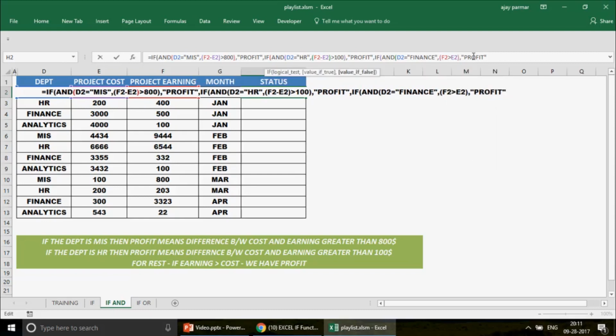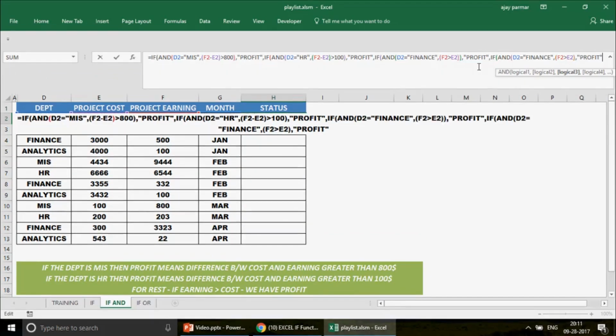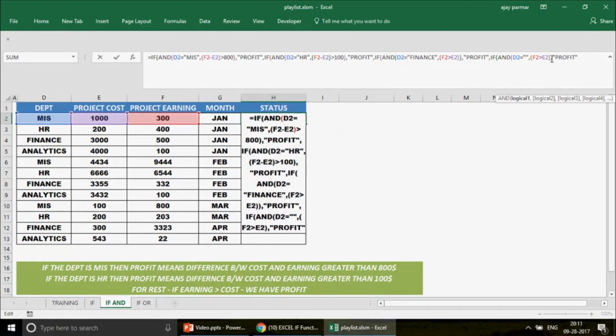And then again you go for the next condition. First of all you just close the bracket here so that we close the logic here. Once the logic is closed, we are just going to use this value of true, and then again after the comma, in the value false, I'm again going to copy the same function here. Let me just expand this so that we can see this clearly. So this is your function. So in this particular case, what is the other department? The other department is now Analytics. So I just go and write Analytics here, right?